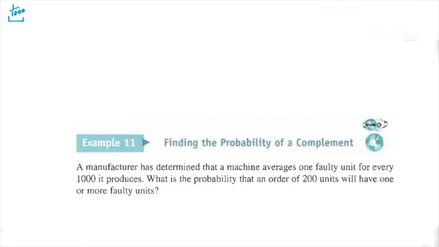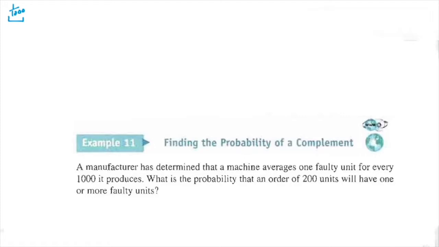Okay, and if we're getting exactly 1 that's faulty, that means the rest of them would have to be not faulty, right? If you got 200 units and exactly 1 of them is faulty, all the other ones will be perfectly working, right?